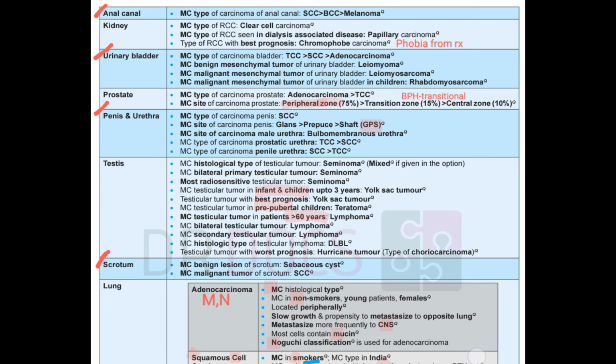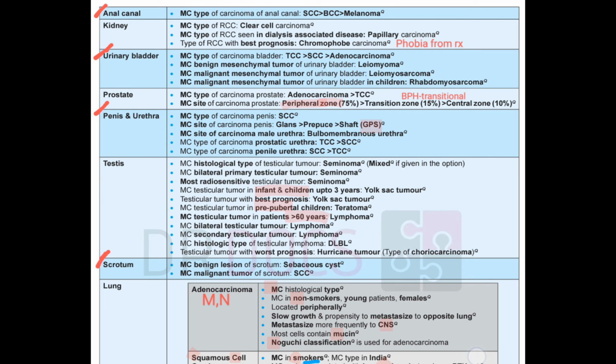And most common bilateral testicular tumor, not the primary one: if we see primary, most common bilateral primary is seminoma. But if we are talking about bilateral only, then it's lymphoma. And secondary testicular tumor, lymphoma. Most common histological type is DLBCL, a type of lymphoma. So in the testes, the most common one, if asked, is non-Hodgkin lymphoma. And the worst prognosis is by the hurricane tumor, that is a type of choriocarcinoma.